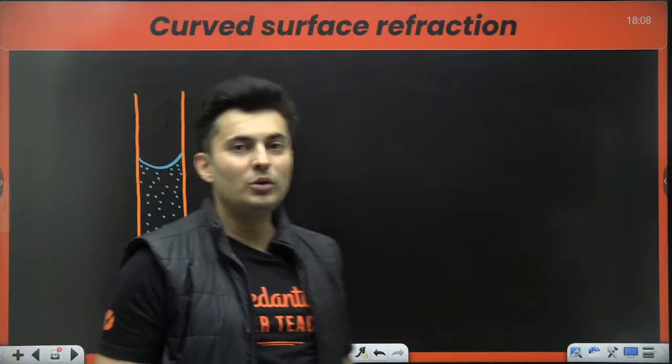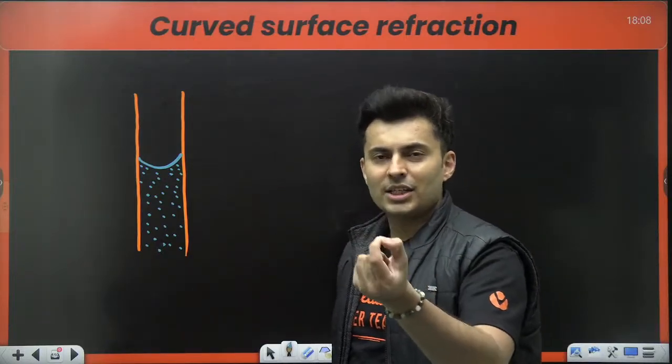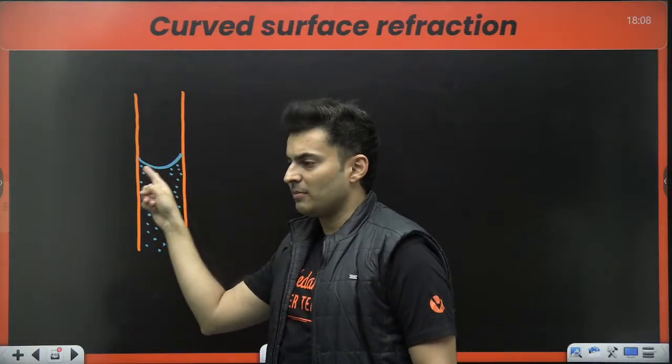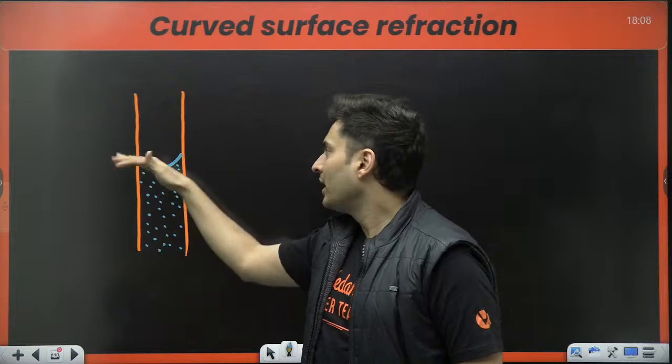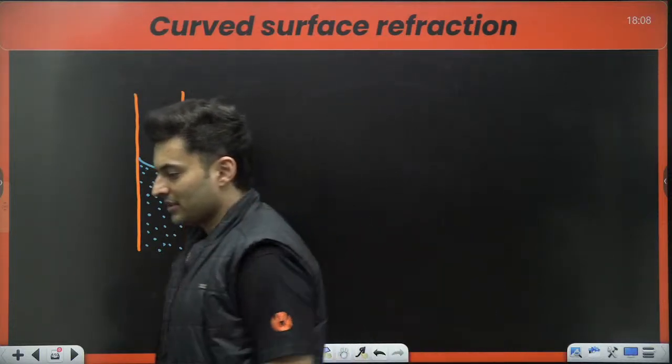How many of you know this by pure observation? Take some water in the test tube, you see the surface is curved. The curved surface is called the meniscus of the liquid. It is curved in nature. The concave part is upwards. How many of you know this?